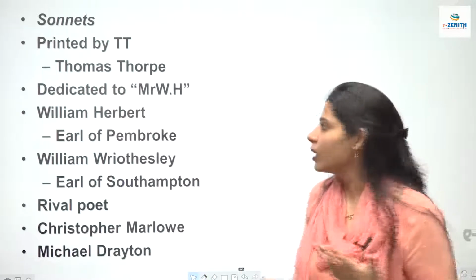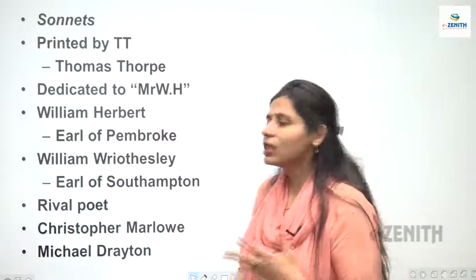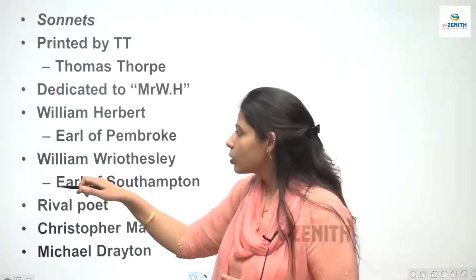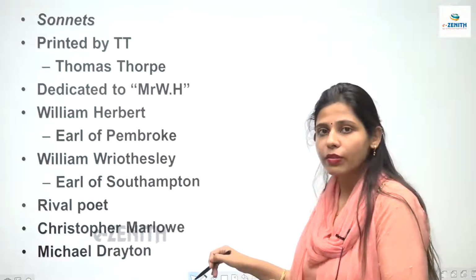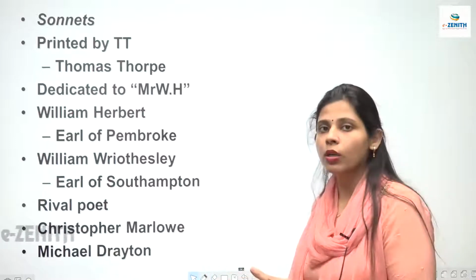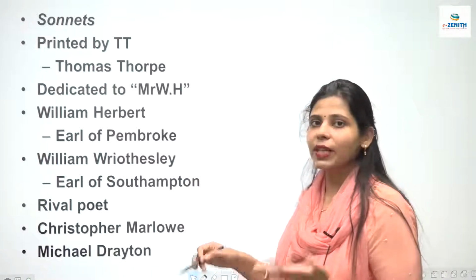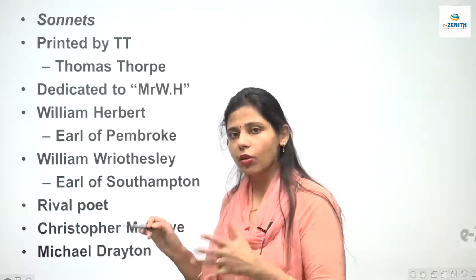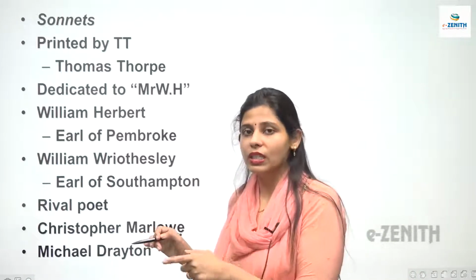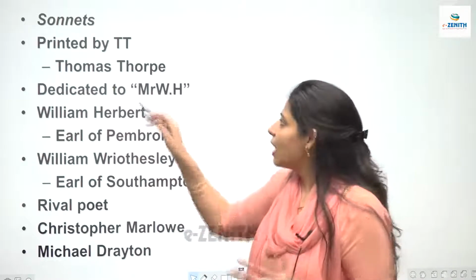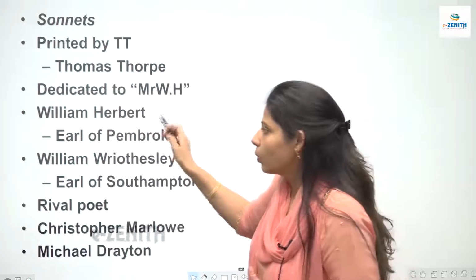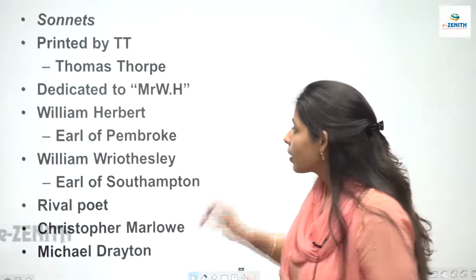So we assume that it was William Herbert who was the Earl of Pembroke, or it could be William Wordsworth who is the Earl of Southampton, who is also the patron of Shakespeare, but we are not sure who this WH is. But he has dedicated these sonnets, 1 to 126, also known as fair youth sonnets, to somebody WH, and that WH could be either William Herbert or William Wordsworth, right?